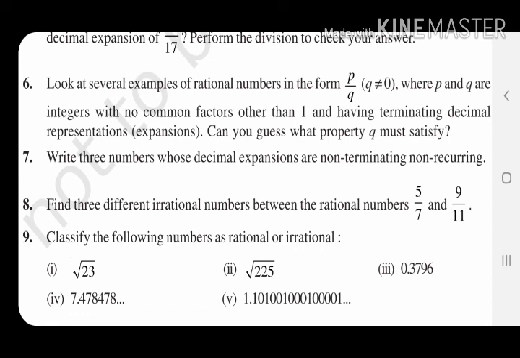So for 225, check, is it the square of something? Yes, it is the square of 15. So the square root of 225 equals 15. So it's rational. Next, 23. As I said, 23 is not a square of anything. Also, this is a prime number, and the square root of all prime numbers is irrational. So parts I, IV, and V are irrational. Parts II and III are rational. So this is the end of our exercise 1.3. Thank you all.